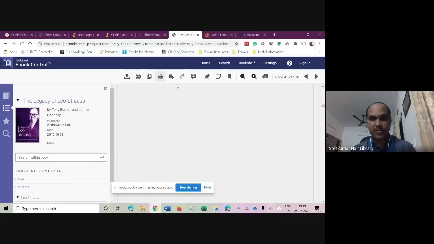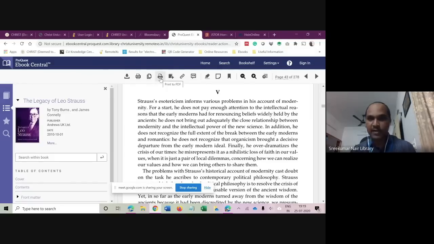I can make notes. I can copy. I can take a print. I can share the link. I can get the citation of this book. I can highlight it. I can zoom in, zoom out. It's a choice. It depends on what your choice is.